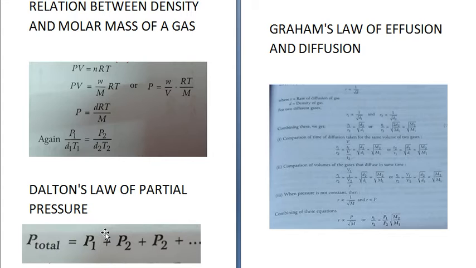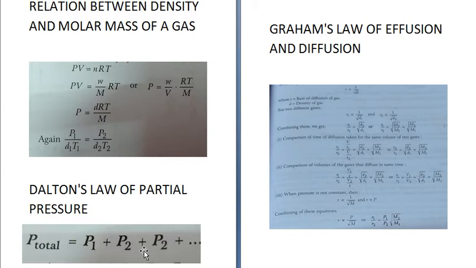So mathematically you can say that total pressure is equal to P1 plus P2 plus P3, where P total is the total pressure of the mixture, and P1, P2, P3 are the partial pressures of the components respectively.